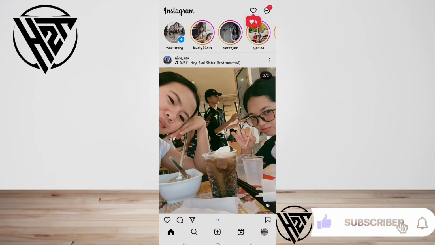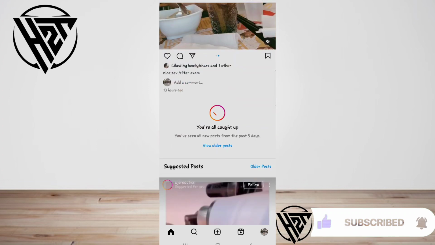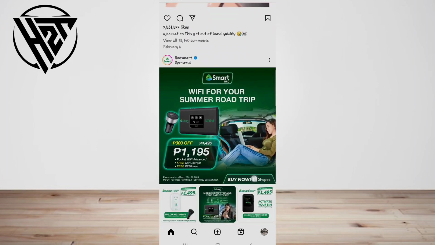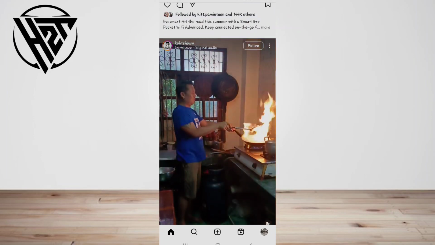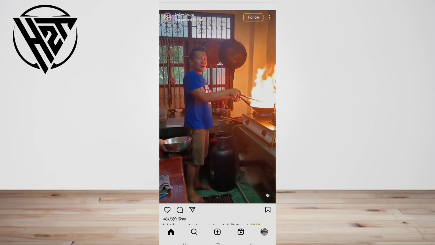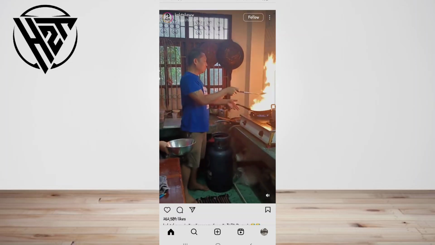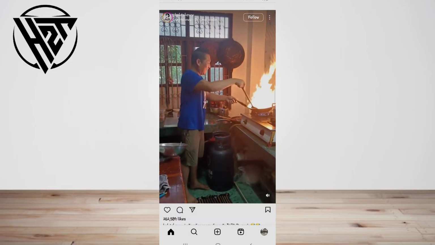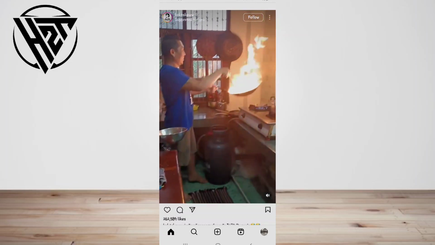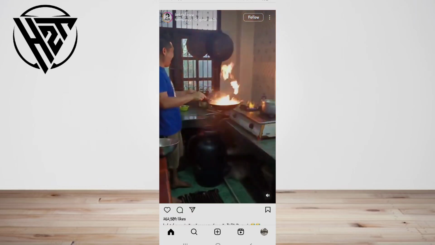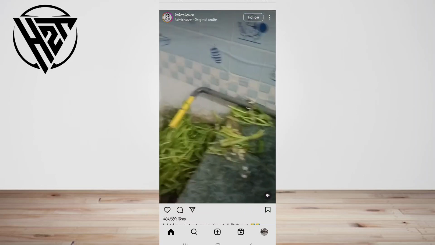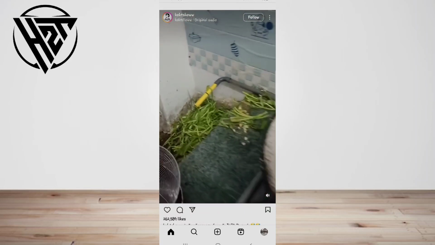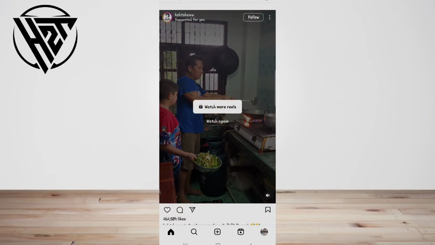Today I'm gonna show you how to unfollow people who don't follow you on Instagram. Instagram has made it easy to unfollow anyone on your following list if they unfollow you. You can do so from your following list or the user's profile. This approach allows you to find and unfollow those who have unfollowed you once you follow them back.